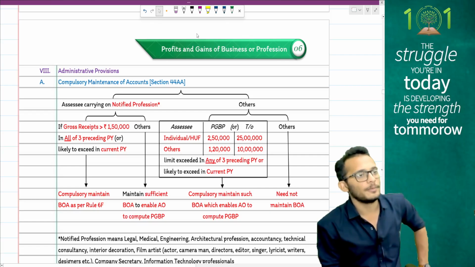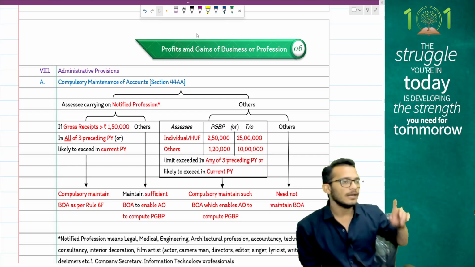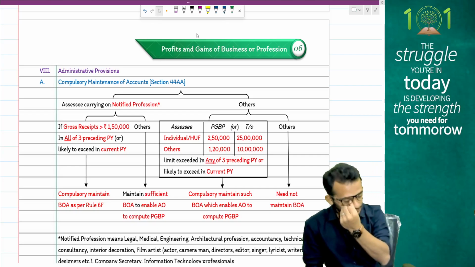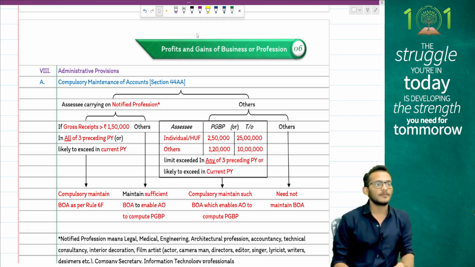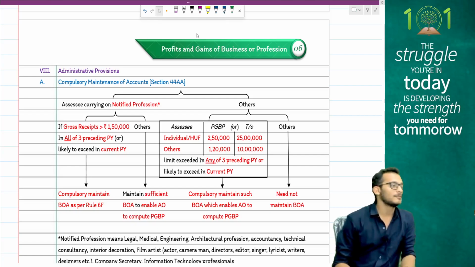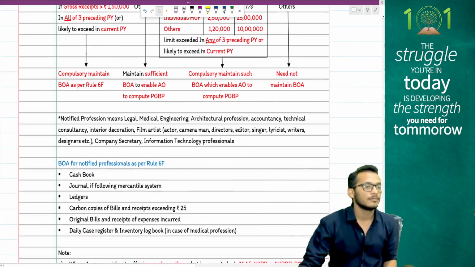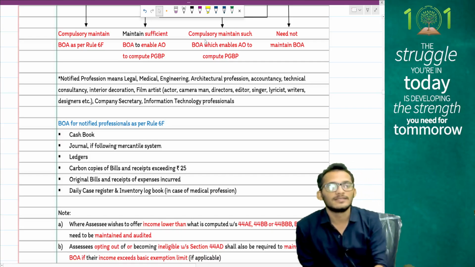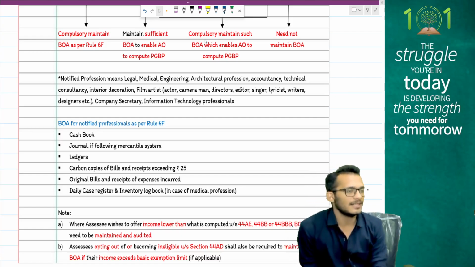Small administrative provisions for you to pay attention to, people. The first administrative provision is that you should maintain books of accounts, depending on whether you are a professional or in business. If you are a professional, then you should have gross receipts of more than 1,50,000 in all of the last 3 years. If the condition gets satisfied, books are to be maintained as per income tax, which includes cash book, sales book, all bills, all sales bills, and your daily case register and inventory logbook in case you are a medical professional.